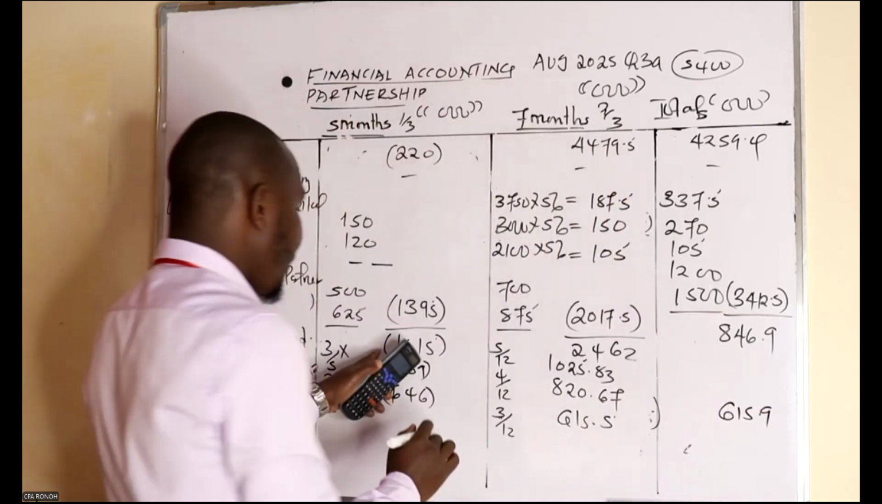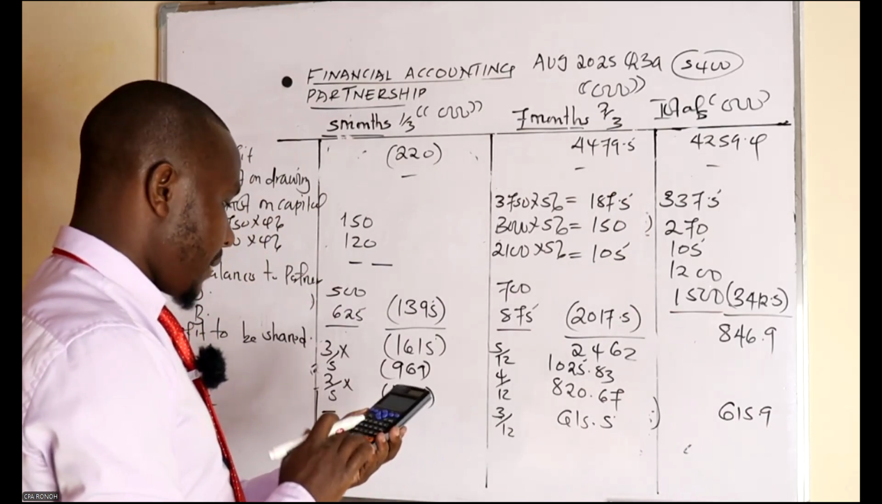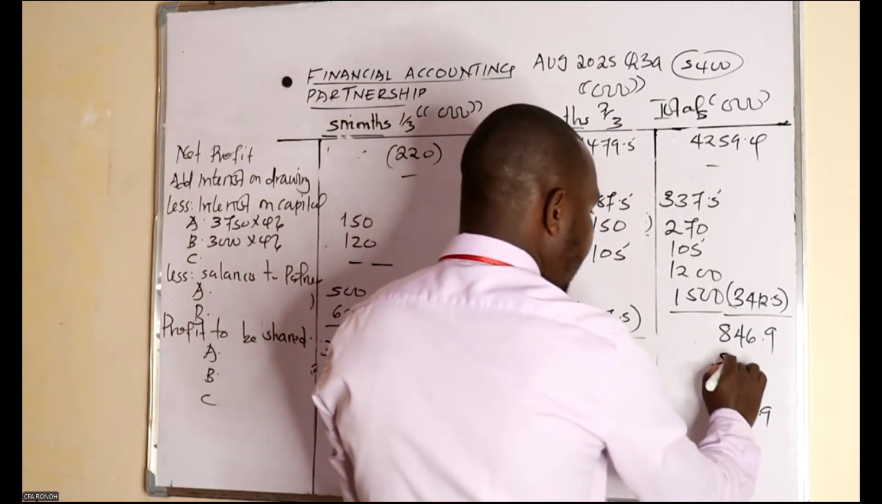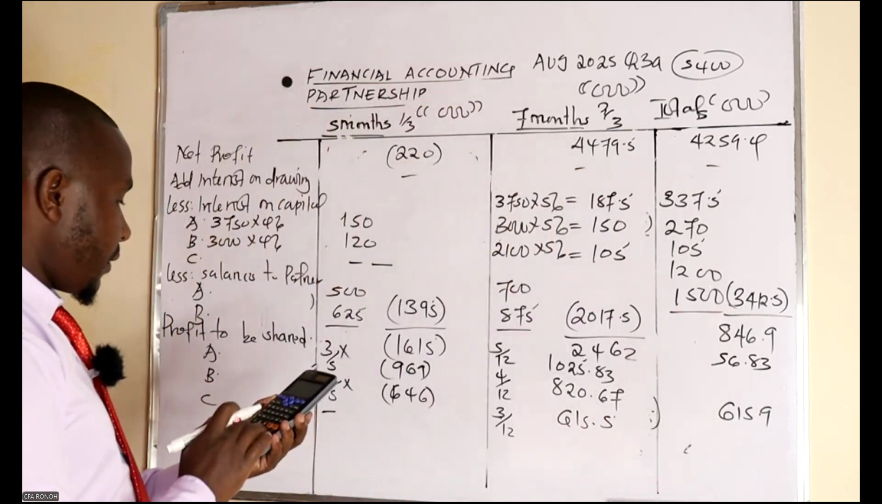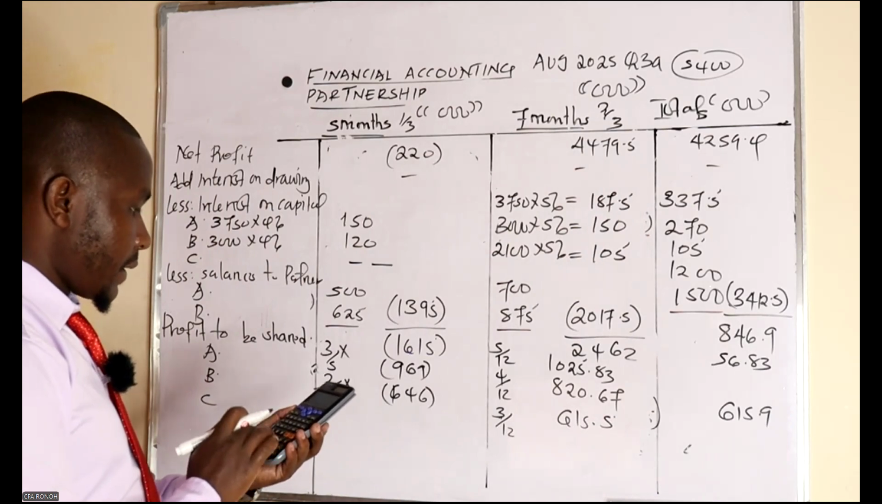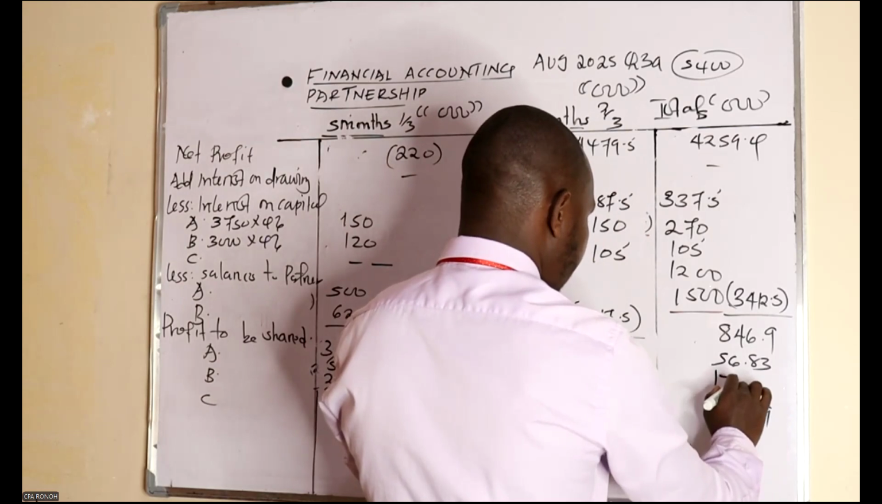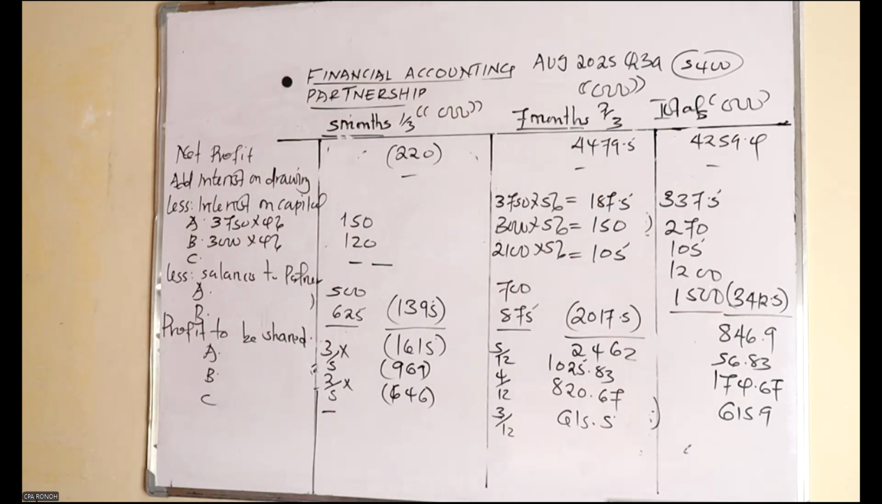Now get the total. This one is a negative and this one is a positive. So negative 969 plus 1025.83. So we should have 56.83. The other one, negative 646 plus 820.67. We are having 174.67. So that is the profit. That is the profit to be shared. So having done this,